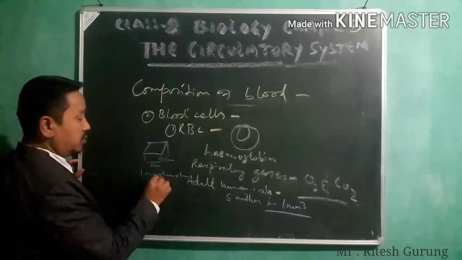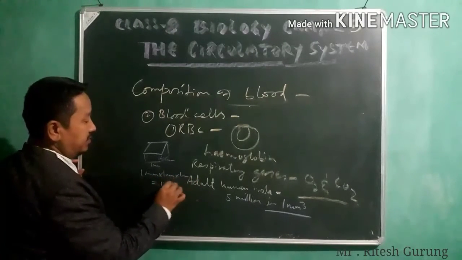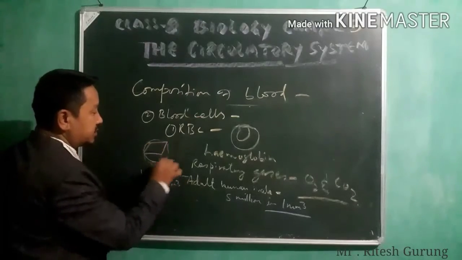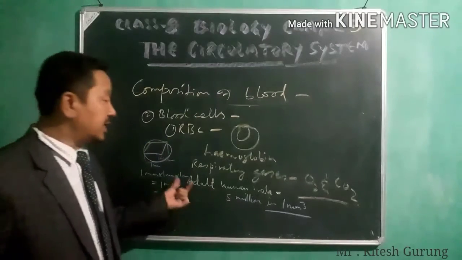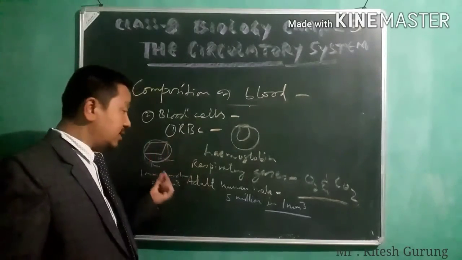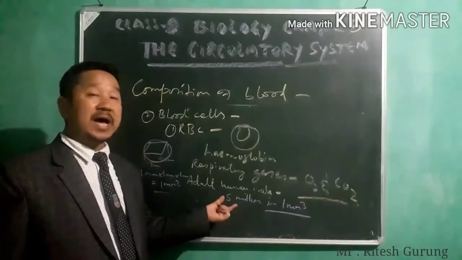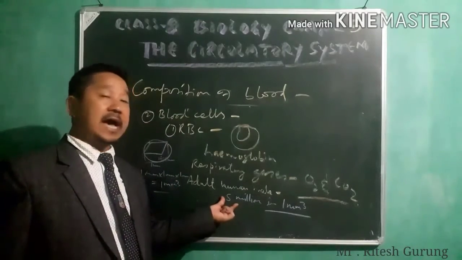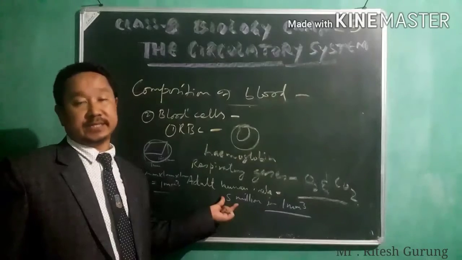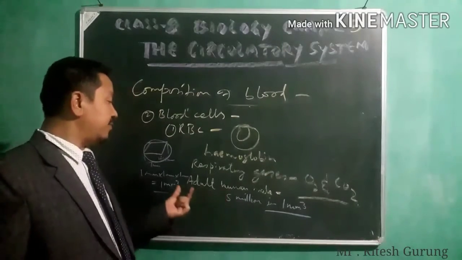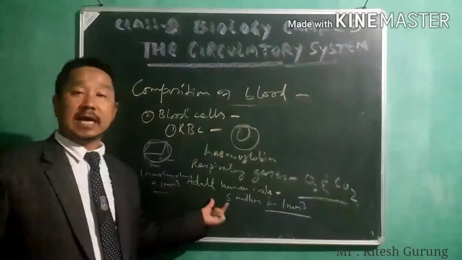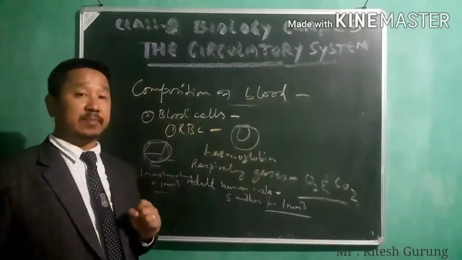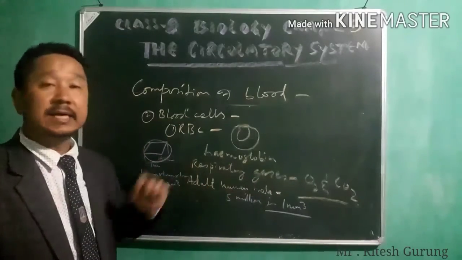So volume will be 1 cubic millimeter. Suppose in this container the blood is filled. So in that volume of blood, 5 million of RBCs are present, if the blood sample is taken from the adult human male.